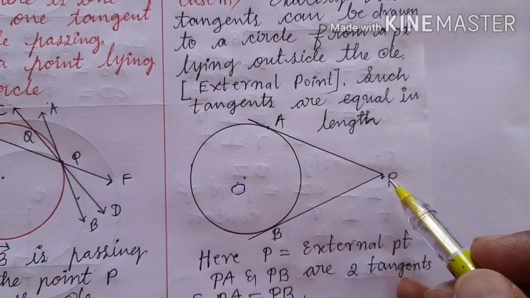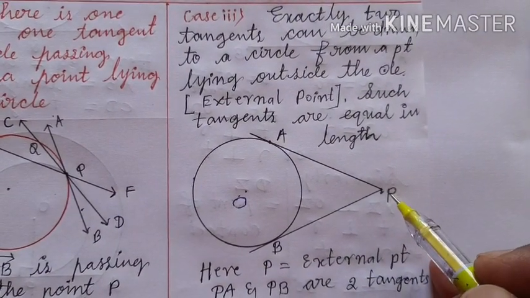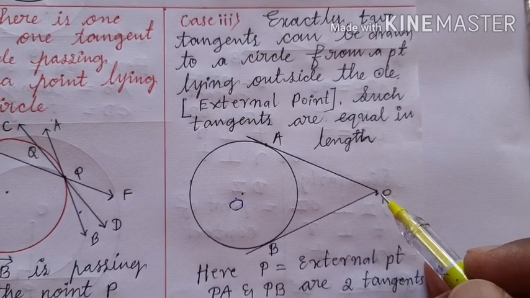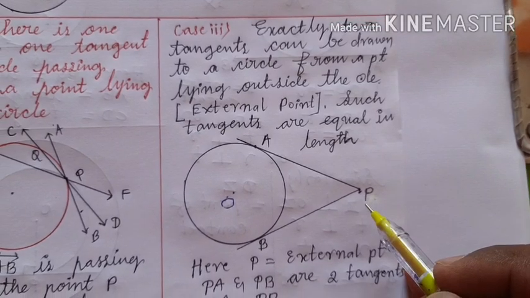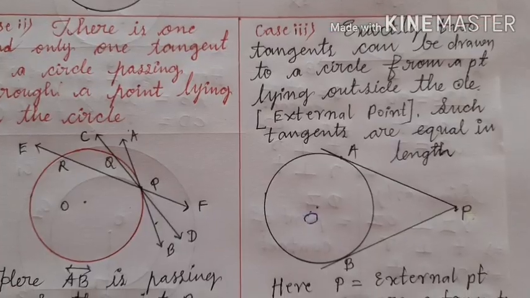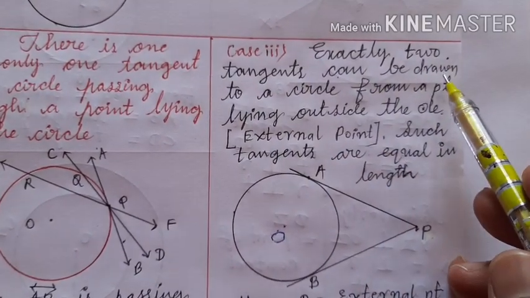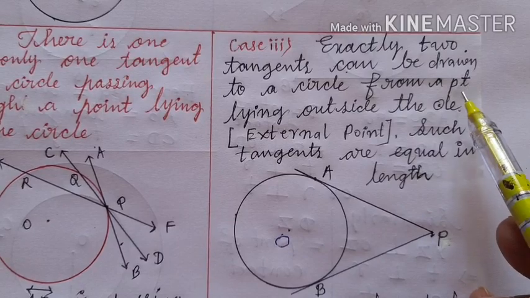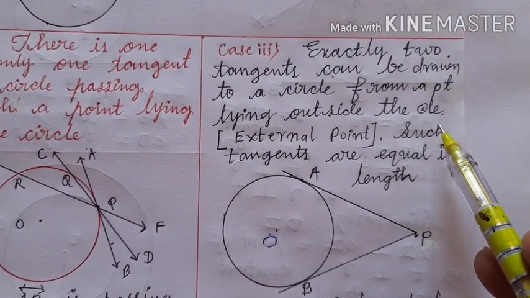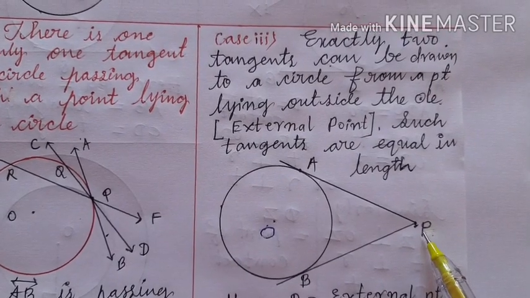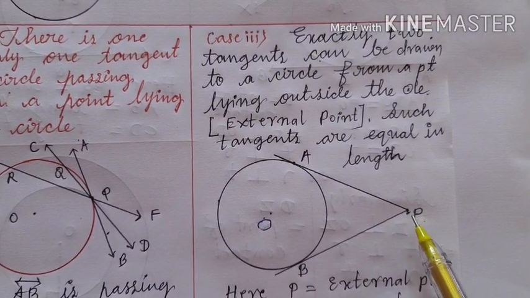Two tangents can be drawn. Okay, the tangents are PA and PB. More than 2 tangents, we cannot draw; we cannot draw any other tangents to the circle from a point given outside the circle. So we can decide, exactly 2 tangents can be drawn to a circle from a point lying outside the circle. It is very important. Okay. If a point P is outside the circle, we can draw exactly 2 tangents from this point.